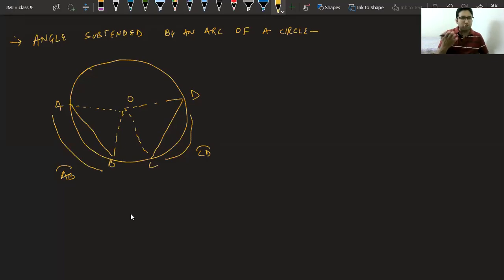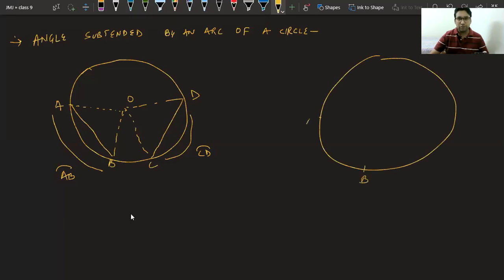So as I was saying, for the chords, that equal chords are subtending equal angle at the center, can't I say that equal arcs also subtend equal angle at the center? Can't I say, class? In similar way, if I just have two arcs AB and CD such that they are equal, can't I say that they will subtend equal angle at the center? भाई अगर लेंथ ही सेम है दोनों की, they will subtend equal angle, obviously, है ना? This is also a kind of theorem, just an improvisation of the previous one.